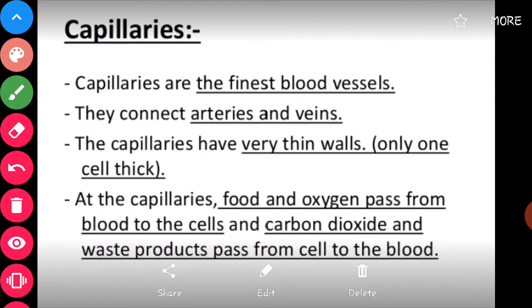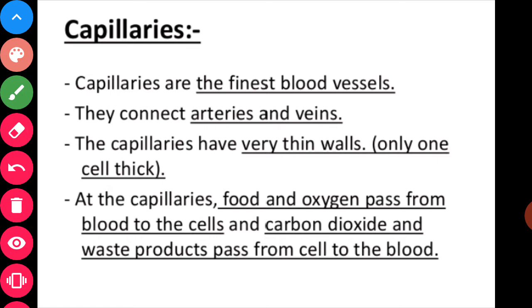Capillaries. The capillaries are thin-walled blood vessels. These blood vessels are extremely narrow tubes which connect arteries with the veins. Capillaries are in between the arteries and veins. They are the connecting link, or we can say these capillaries connect the arteries with the veins.